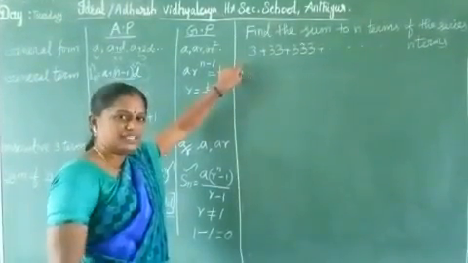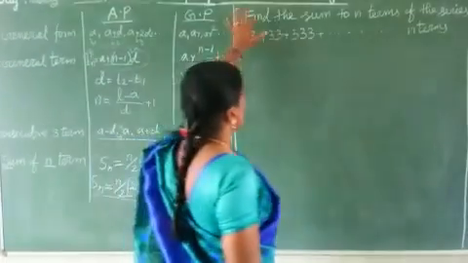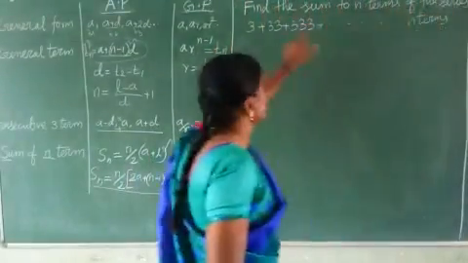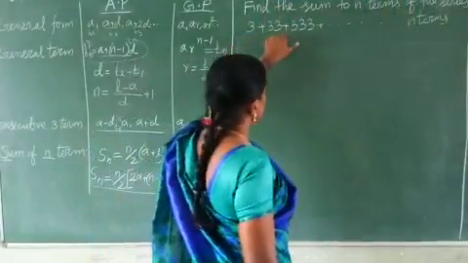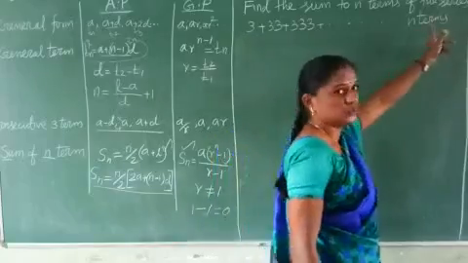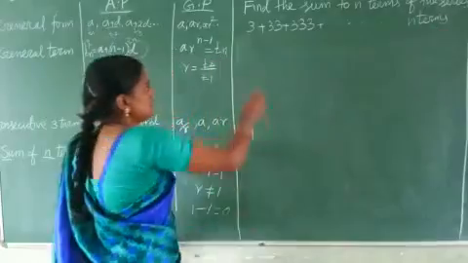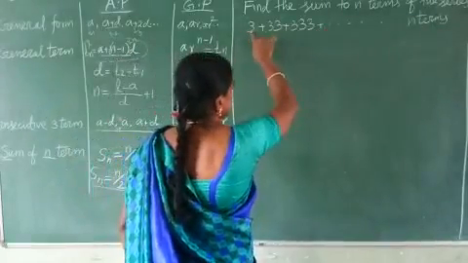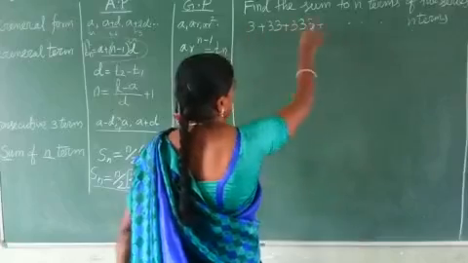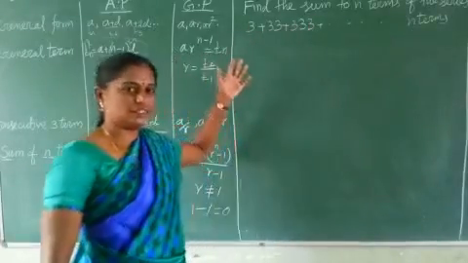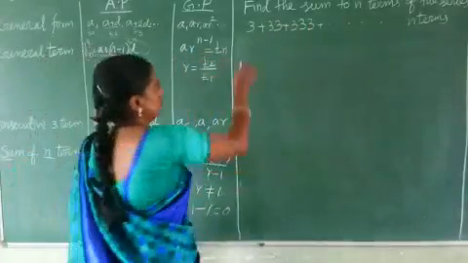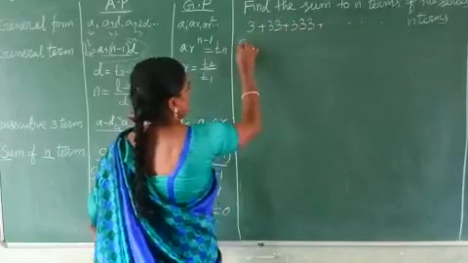We see one problem in that method. Find the sum to n terms of the series 3 plus 33 plus 333 etc. up to n terms. Maybe they ask this type, 2 plus 22 plus 222, and 6 like that, or 9. So many questions are asked in this method. This is an important question, so that's why I worked it out now. So how do we find the sum of n terms?